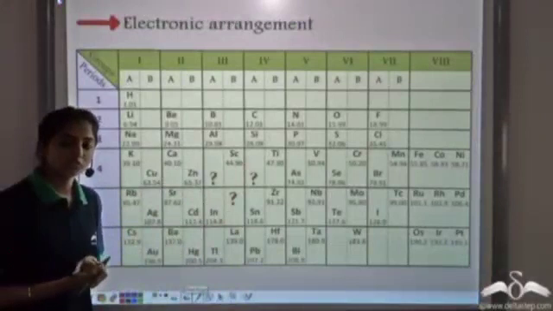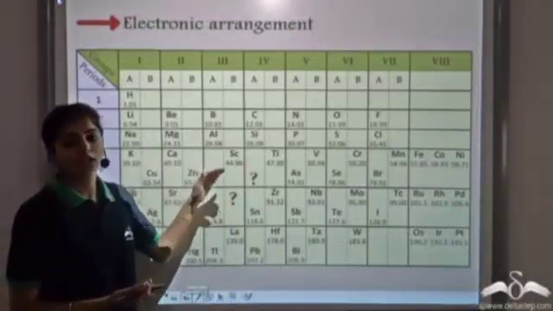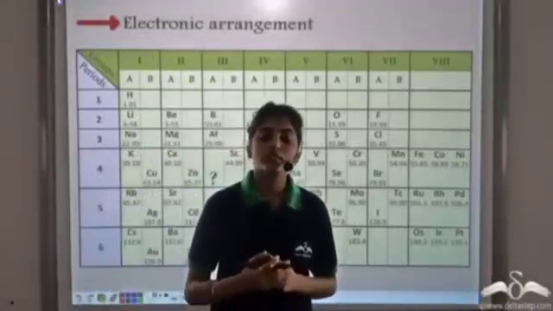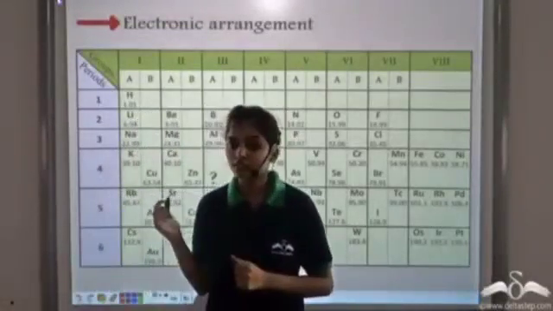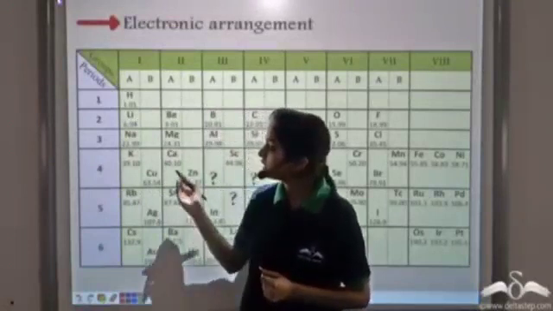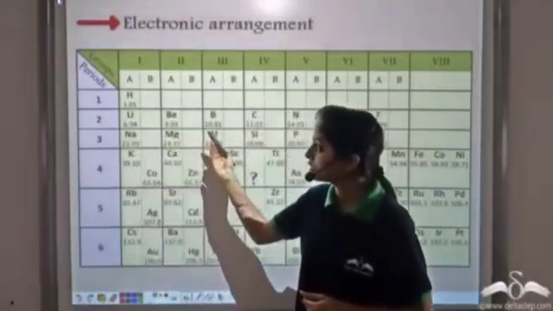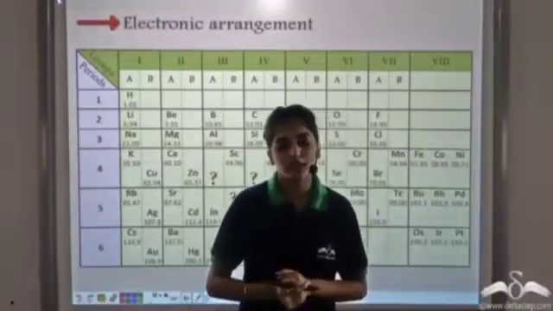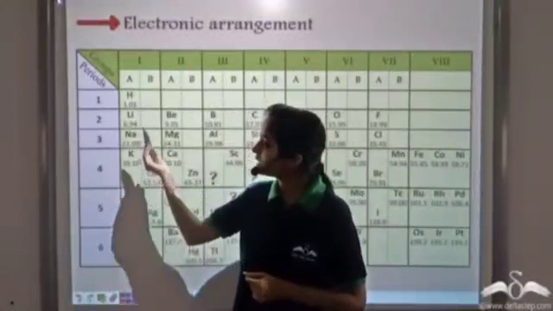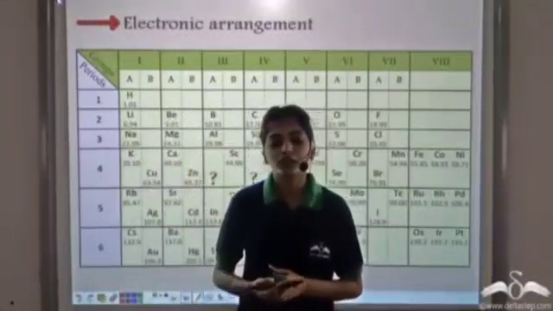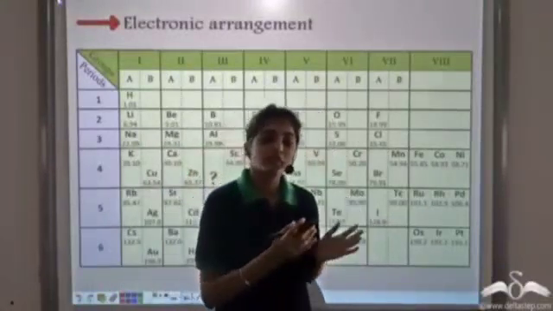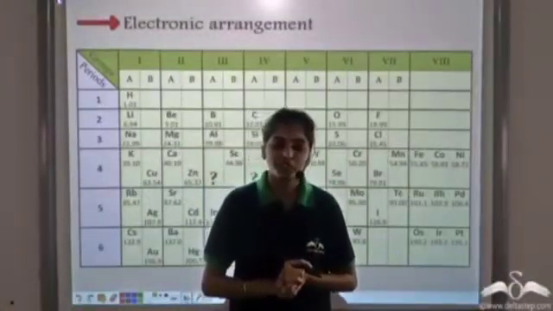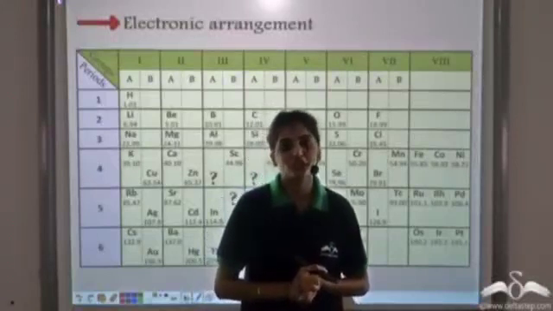Another problem with his table was that it says nothing about the electronic arrangement of the elements. Electronic configuration of elements is a very important property for the classification of elements. Since Mendeleev classifies the element on the basis of atomic masses, it says nothing about the electronic arrangement of the elements. Because of these defects, Mendeleev's periodic table had to be discarded. But his efforts and his contributions to the classification of elements is greatly appreciated. Hence, he is known as the father of periodic table.